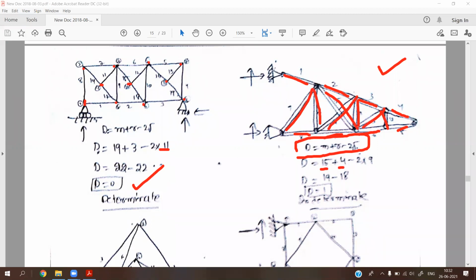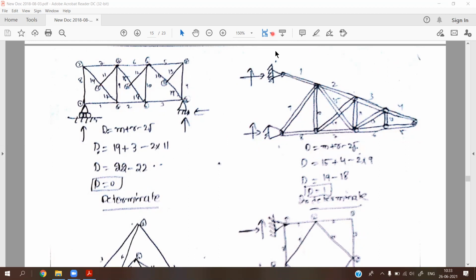Next, reactions. Here there is an immovable hinge support, and here also an immovable hinge support. So we have two reactions at this immovable hinge support and two reactions at this immovable hinge support, so in total we have four reactions. Next, joints. We have to find how many joints are present in the structure: 1, 2, 3, 4, 5, 6, 7, 8, 9. So in total we have 9 joints.